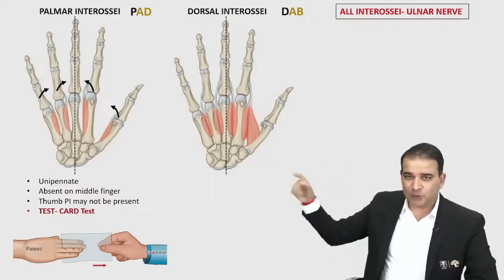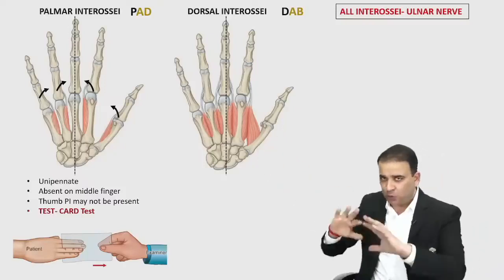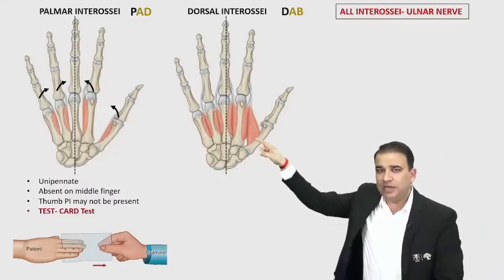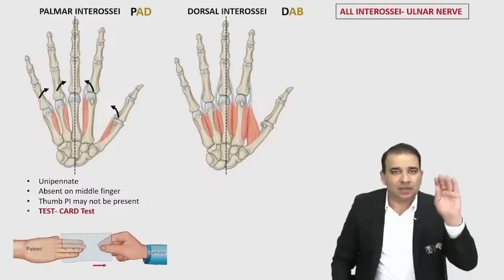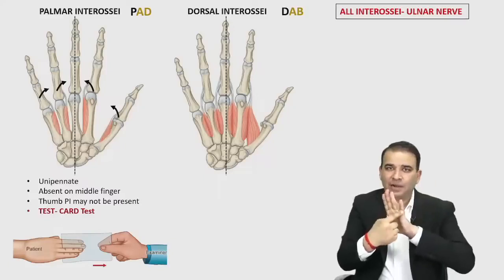Dorsal interossei, as you can see. Let's take it this way, guys. First of all, dorsal interossei is not needed for the thumb and little finger. They already have their abductors. We already have an abductor for the thumb, and we have an abductor for the little finger.